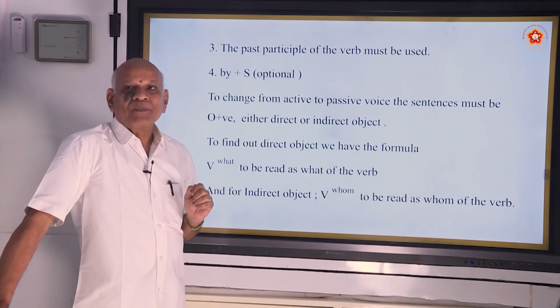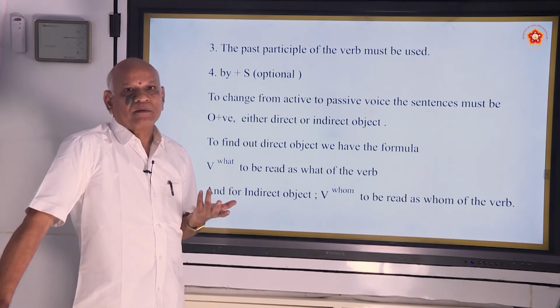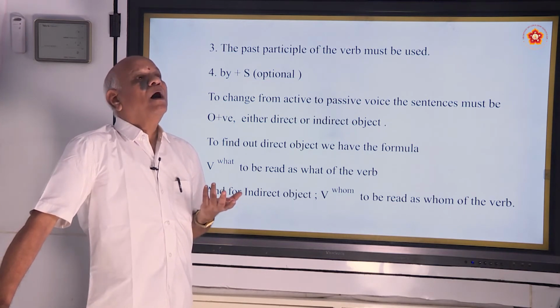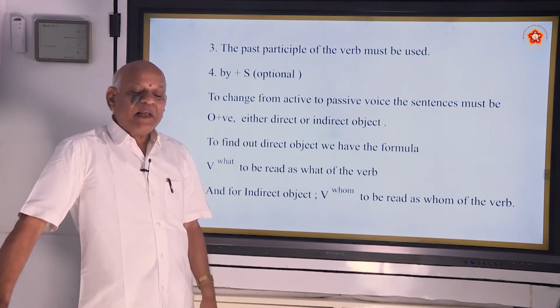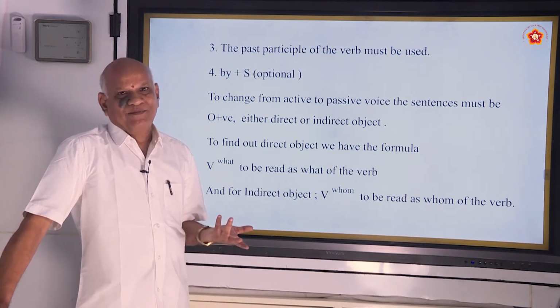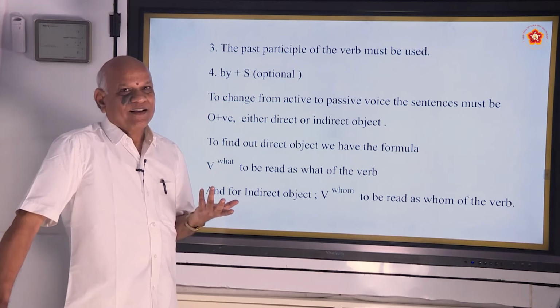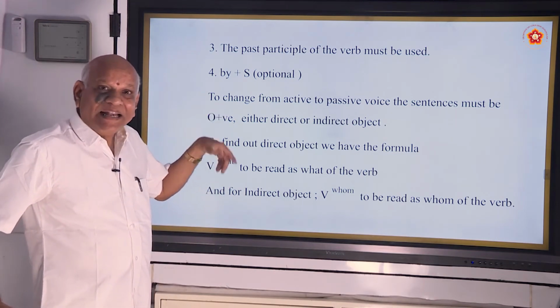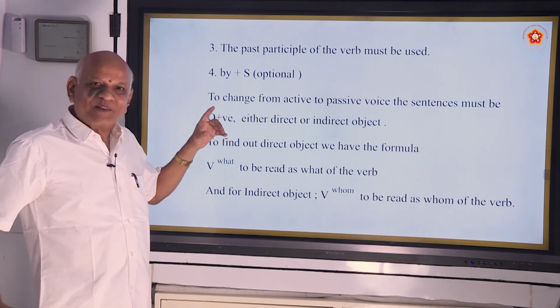For example, I see cinemas. See what? Cinemas. I sleep on the cot. Sleep what? So that is O negative. There must be O positive.